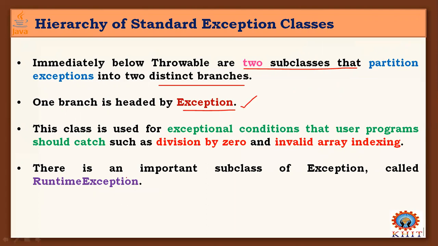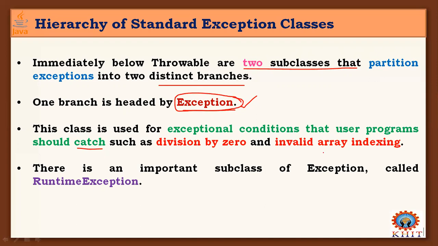What does it mean? This class is used for exceptional conditions that user programs should catch. We can catch those exceptions generated in our programs. Those types of exceptions belong to this Exception class only.